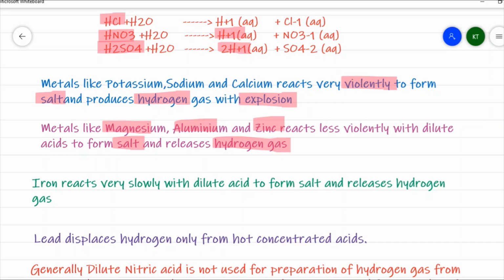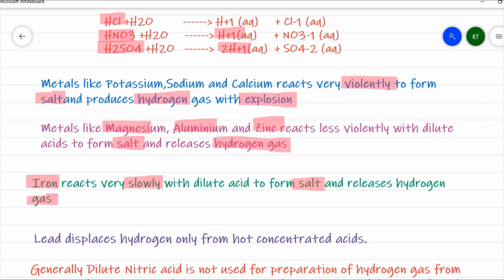Now, as we go down, after zinc, we have iron. Iron is typical, reacting very slowly with acid to form the corresponding salt and release hydrogen gas.